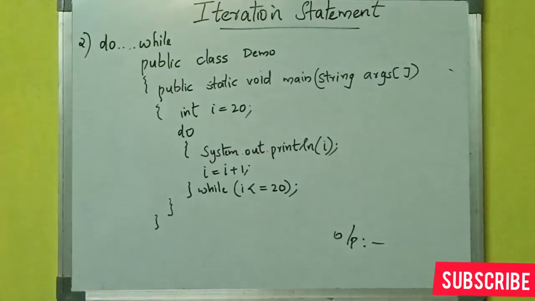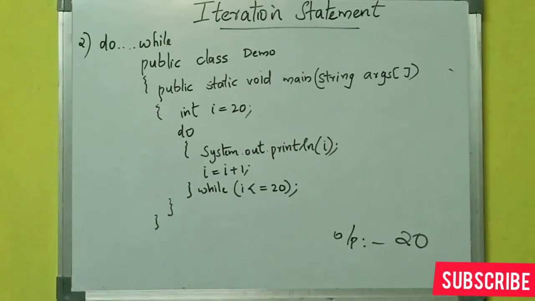System.out.println(I). That means the value of I is printed. So here the value of I is initialized as 20. So before checking the condition, the value of I will be printed and displayed on the screen, which is 20. So the first output will be 20. Then after printing the output 20, the value of I is incremented by 1. That means I equal to I plus 1. So the value 20 is added with 1. So 20 plus 1 equals 21. So now the value of I is 21.